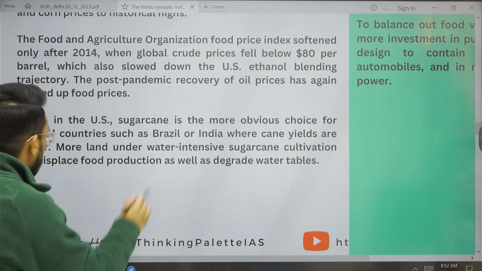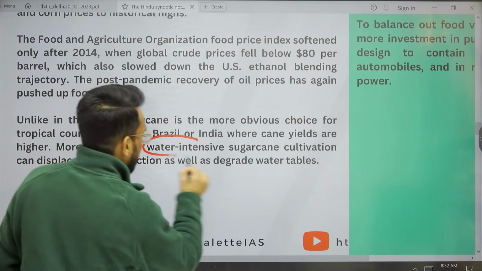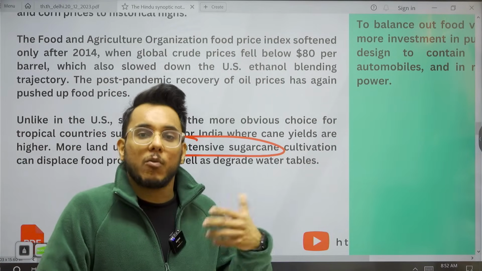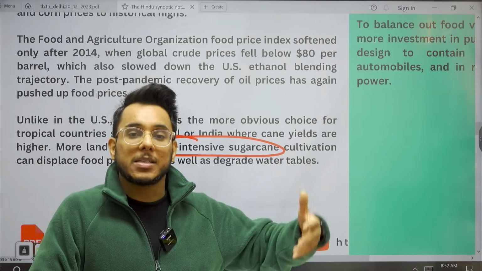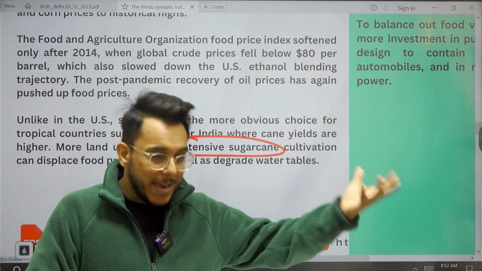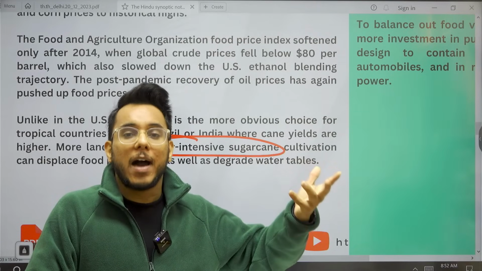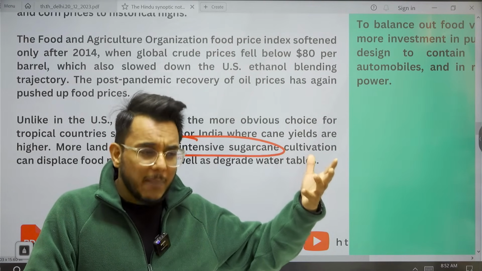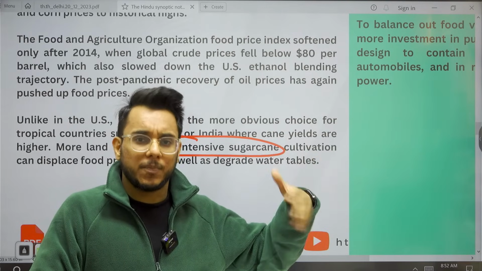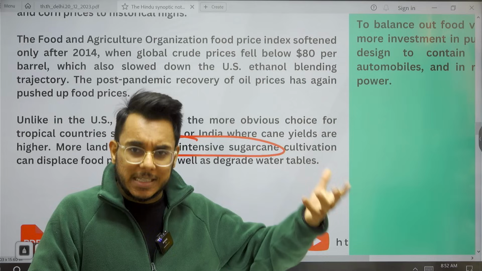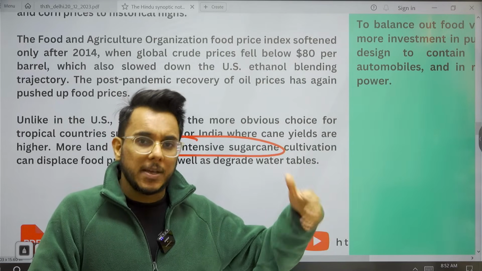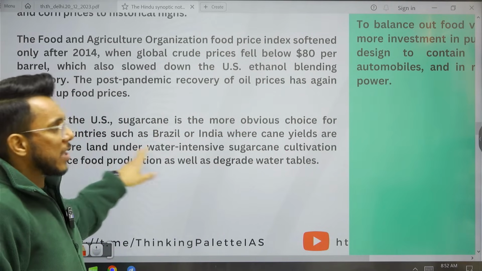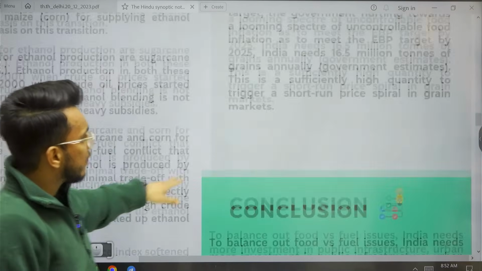As we are using sugarcane, you know that sugarcane is a water intensive crop, and in many areas where water is not that available, farmers are still growing sugarcane by using the groundwater table. FRP, fair remunerative price, is given for the sugarcane, and often there is a very good FRP. It incentivizes the farmer to grow sugarcane. So therefore, what is happening? It has led to the degradation of the water table in India. This is one challenge that has come out.